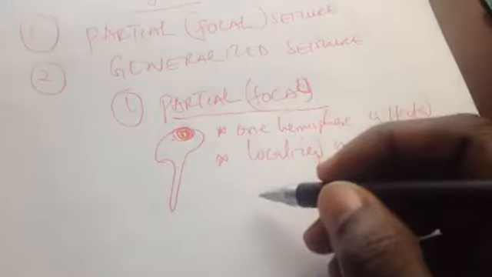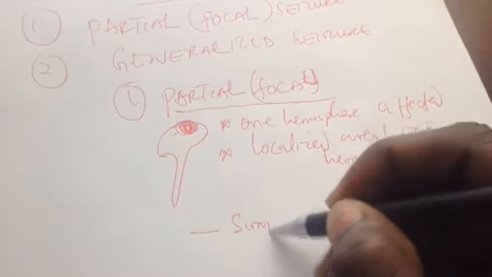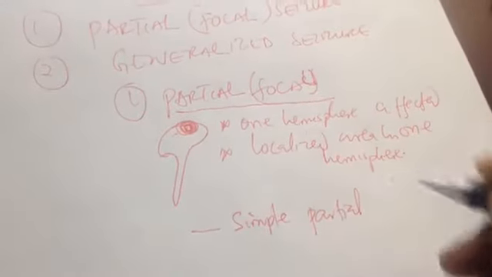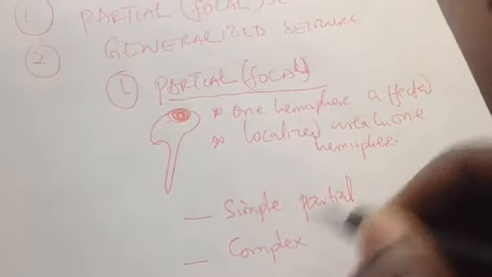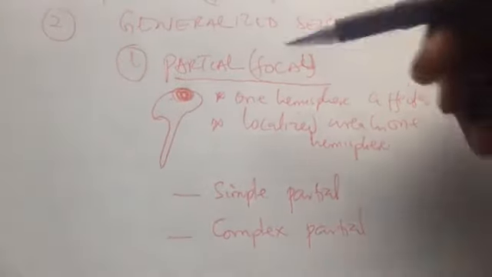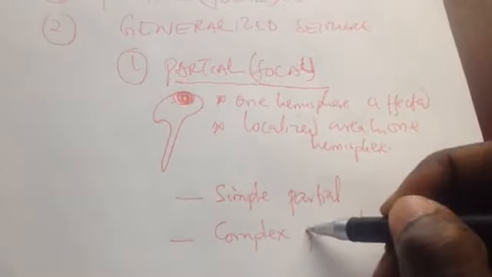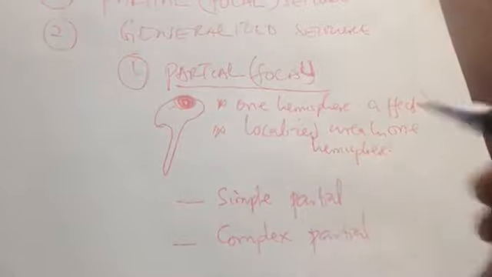And also this is categorized into two. We have simple partial seizure, and we have complex partial seizure. These simple and complex are types of this partial focal seizure, and they are categorized based on whether the patient is aware or conscious during the attack. In simple, the patient is conscious during the attack.